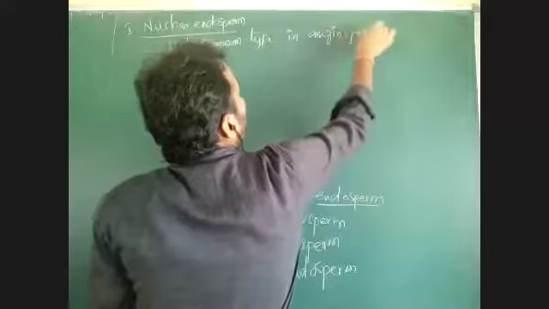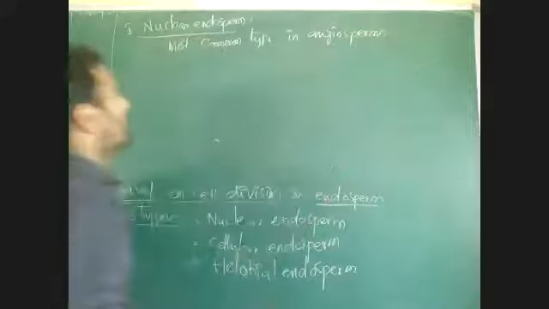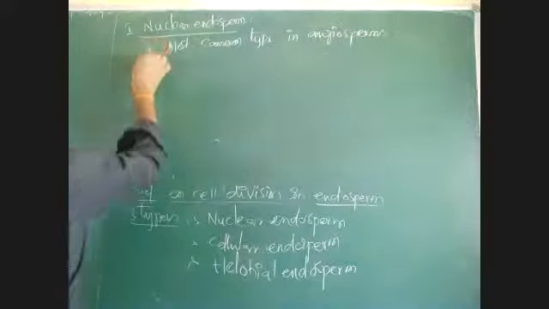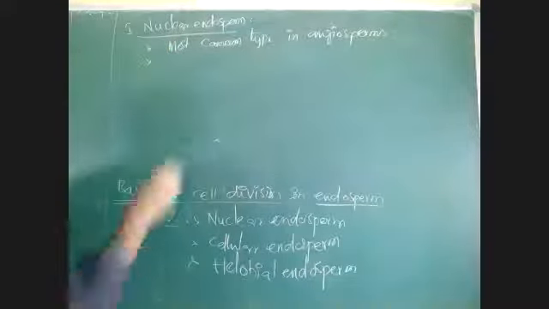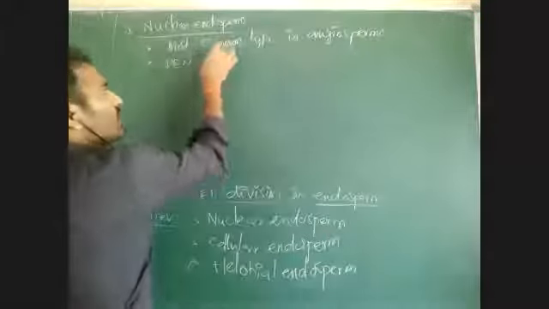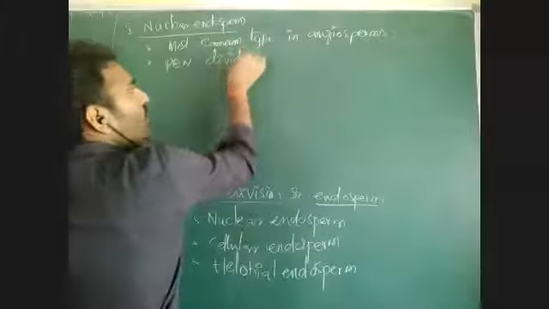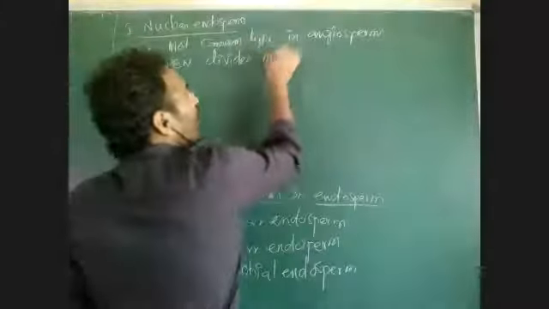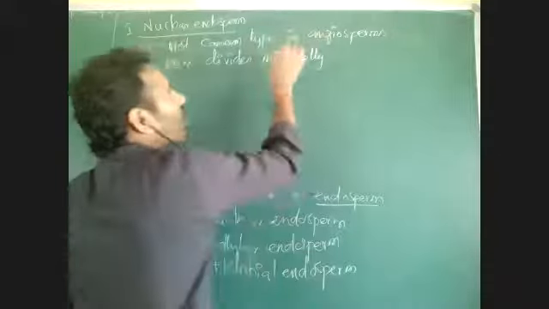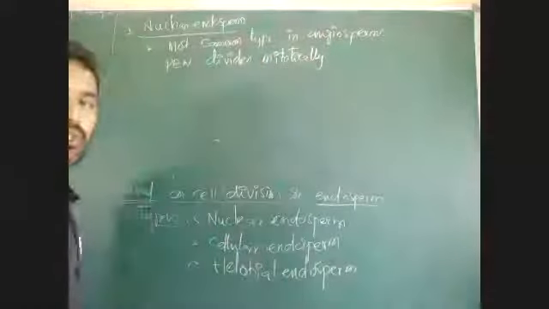In angiosperms, we will see a common type of endosperm called nuclear endosperm. See here how this nuclear endosperm is formed. The primary endosperm nucleus divides mitotically. By mitosis, there is a division of the primary endosperm nucleus.